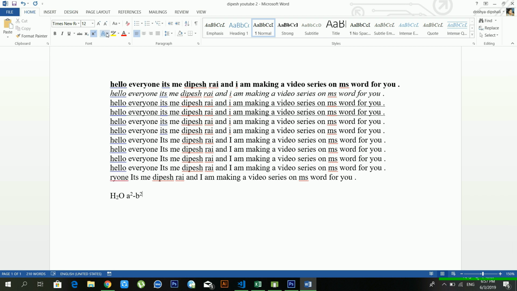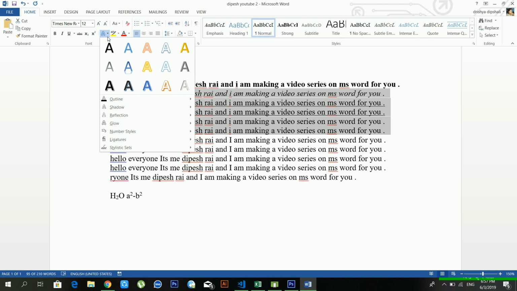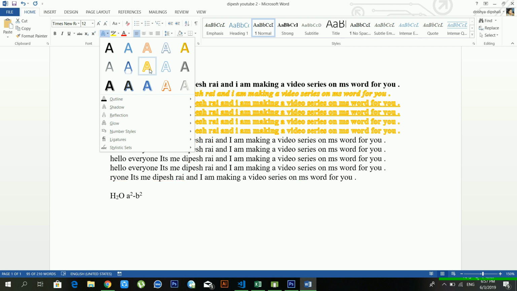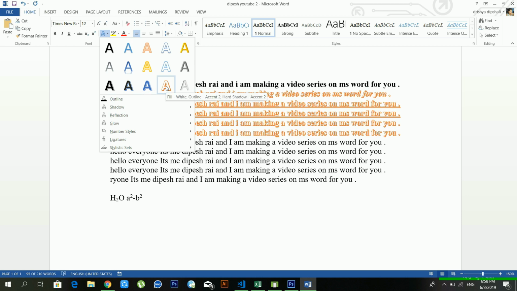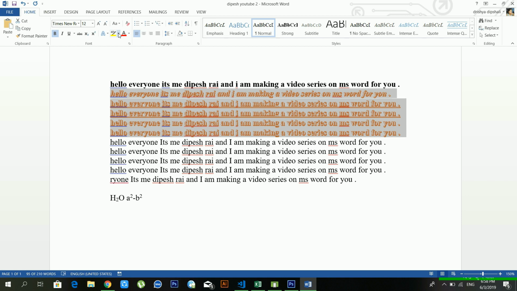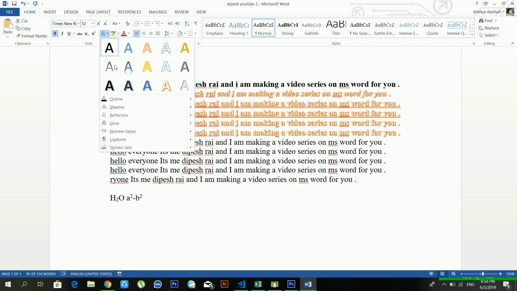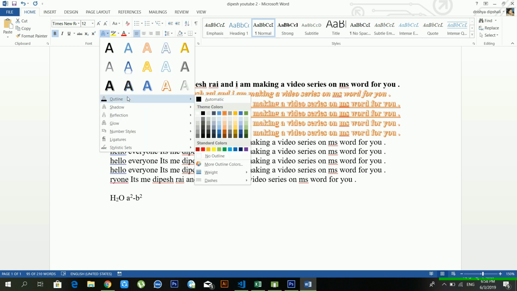And another option is text effects. There are lots of options available. You have to select your text and just go to text effects. There are lots of text effects available. If you want to use them, just choose from all these text effects. Okay, and inside the text effects there are lots of options available. One option is outline. You can change the outline color from here.